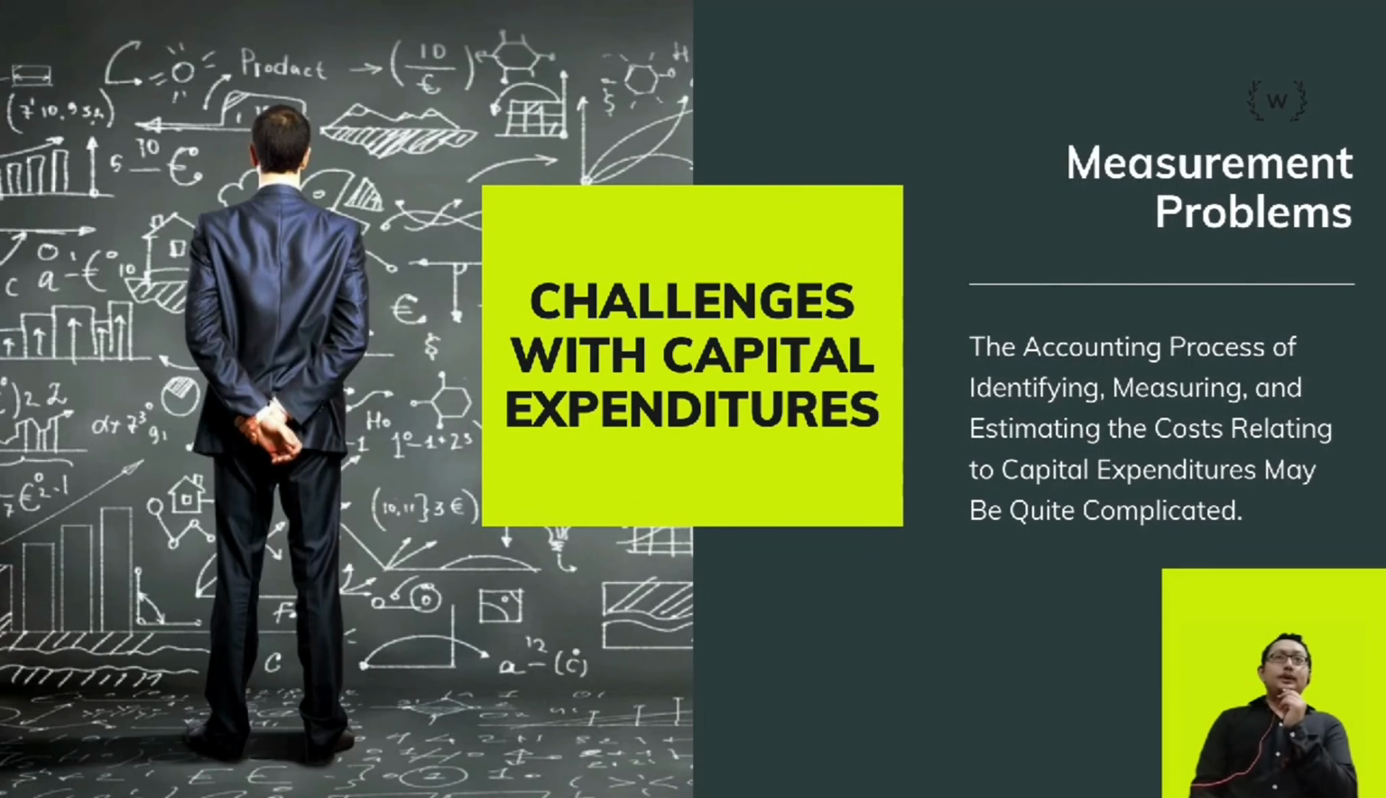Now, we will move to challenges with capital expenditures. Even though capital expenditure decisions are very critical to the well-being of a company, they create more complexity. First of all, measurement problems. The accounting process of identifying, measuring, and estimating the costs relating to capital expenditures may be quite complicated. For example, the results of boosting employee morale are intangible and therefore cannot be captured on a balance sheet.